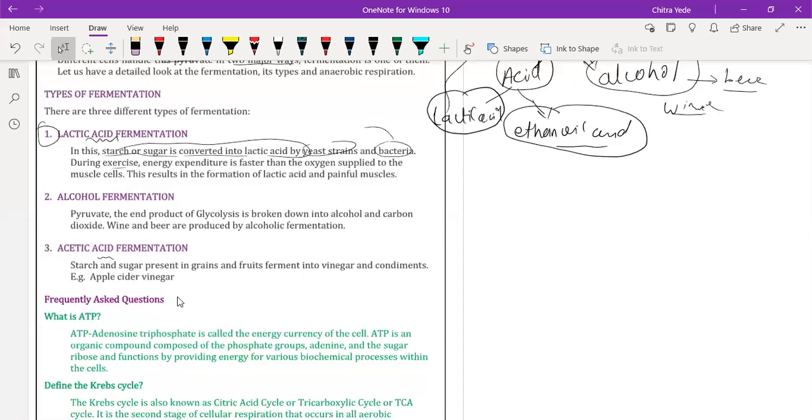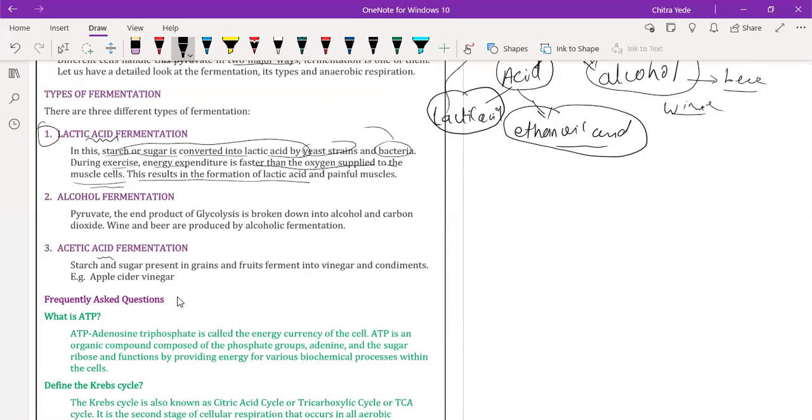During exercise, our body also performs anaerobic respiration in order to form lactic acid. Energy expenditure is faster than the oxygen supply to the muscle cells, so our muscle cells start performing anaerobic respiration, which results in the formation of lactic acid in muscle cells, and due to that lactic acid we feel tired.